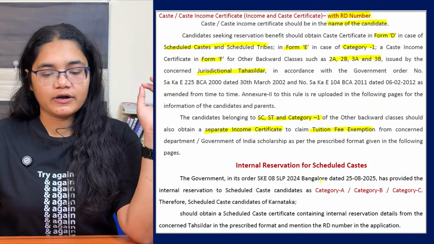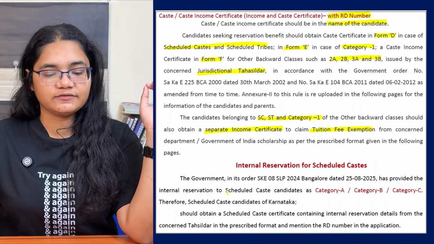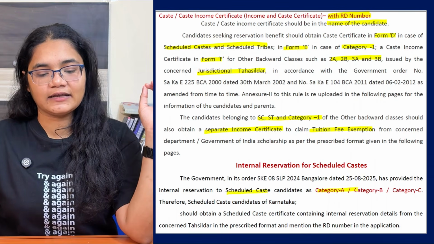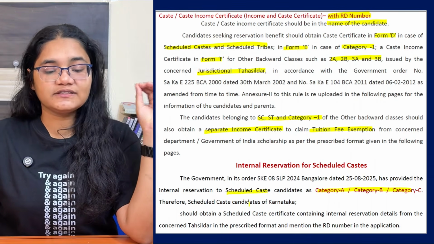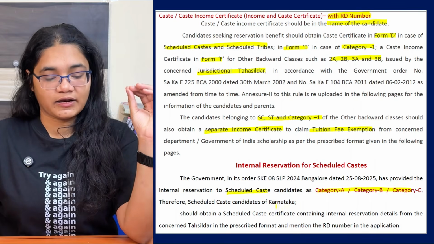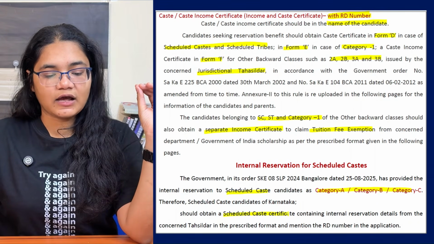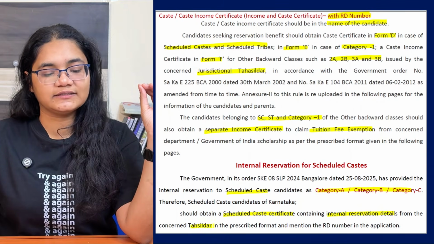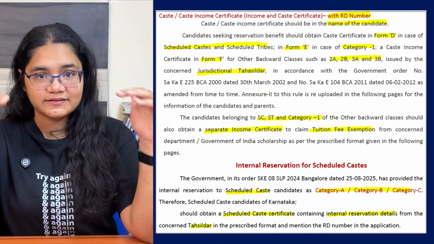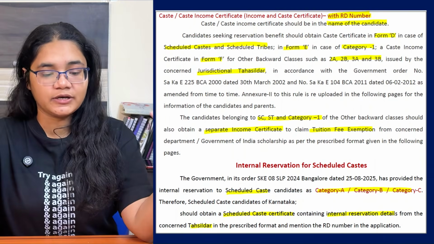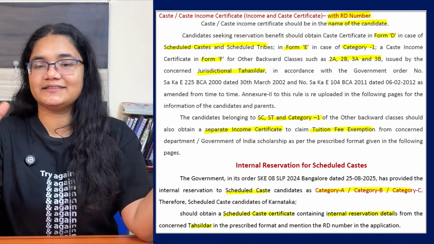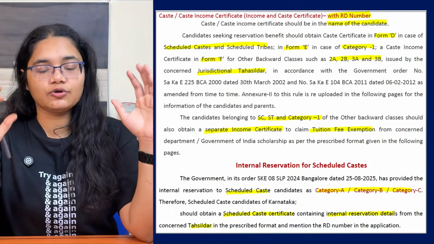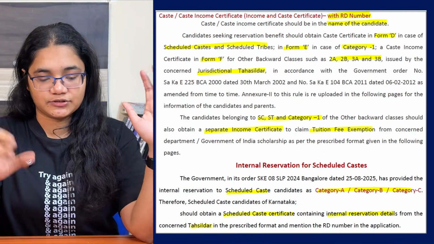Next, the government order has provided internal reservation to SC candidates as Category A, B and C. Therefore, the Scheduled Caste candidates of Karnataka should obtain a Scheduled Caste certificate containing internal reservation details from the concerned Tehsildar. This is added this time for the first time. It is a new introduction. The internal reservation is there for SC candidates, so your certificate should also mention the internal reservations.